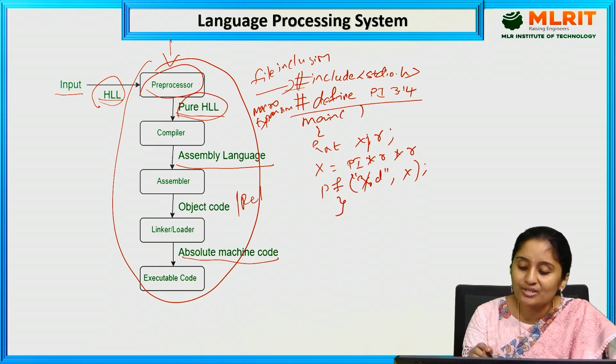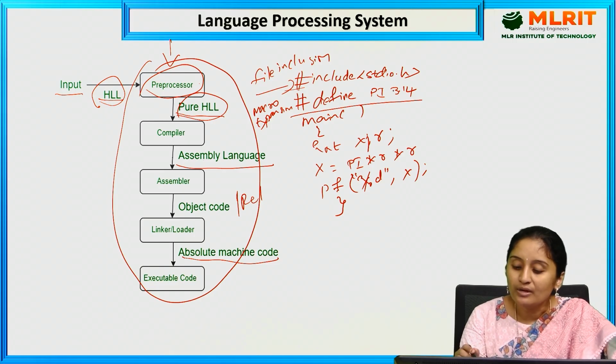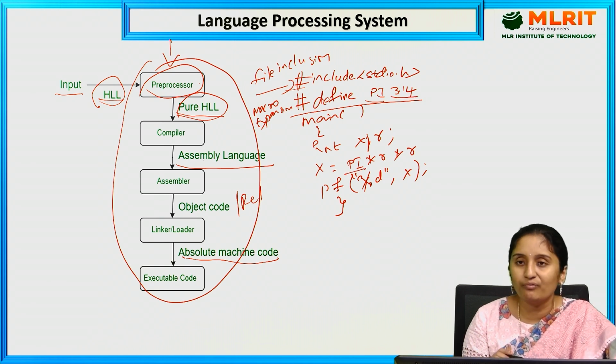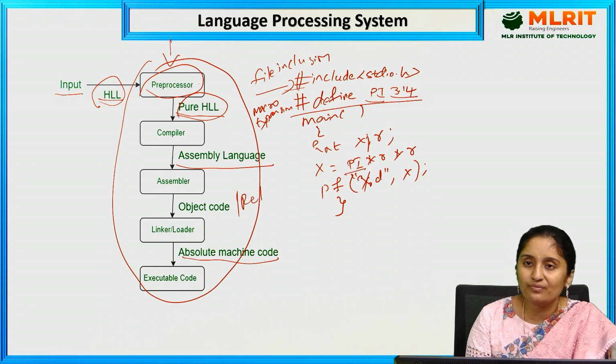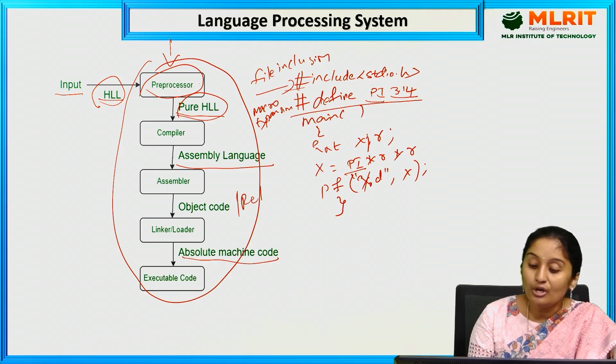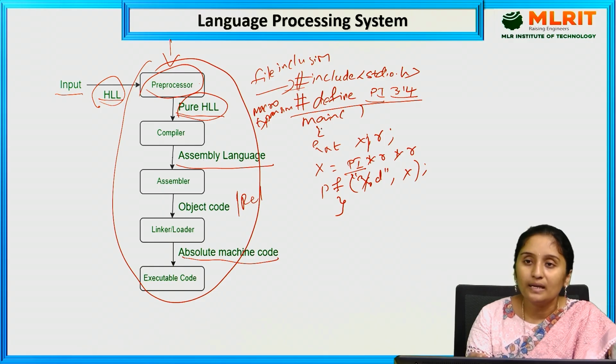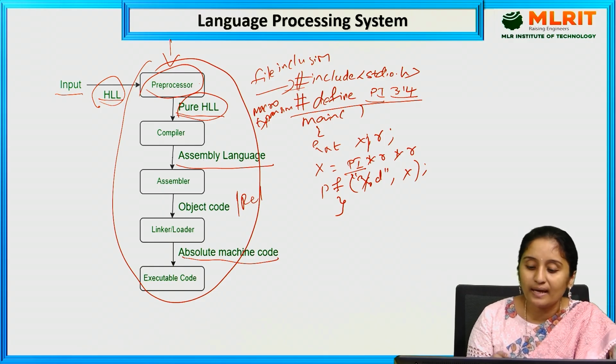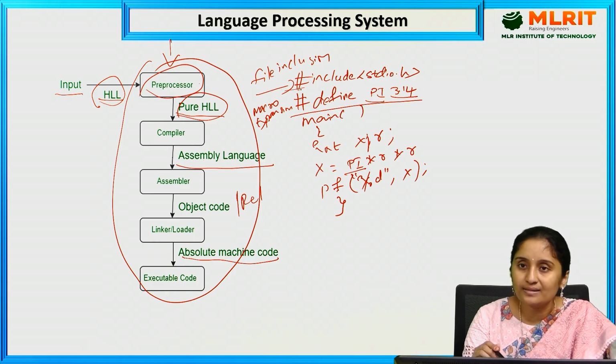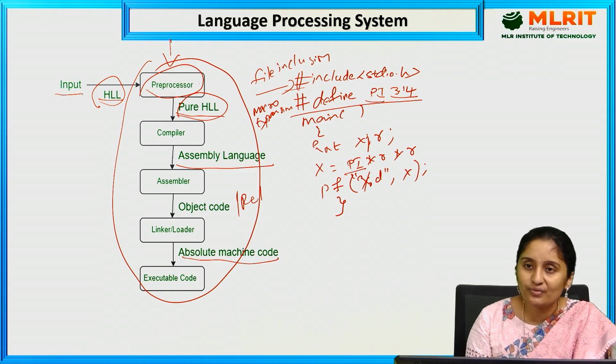So this hash define pi 3.14 is nothing but a macro expansion. Macro expansion is nothing but, in the whole program, wherever I find a pi, that pi will be replaced with the 3.14 value. The constant values are going to be replaced here. So once the output is coming from the preprocessor, it is going to eliminate the preprocessor directives. The preprocessor directives are nothing but the hashtags, which will be eliminated.